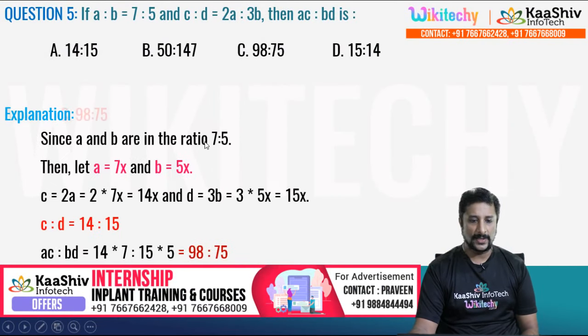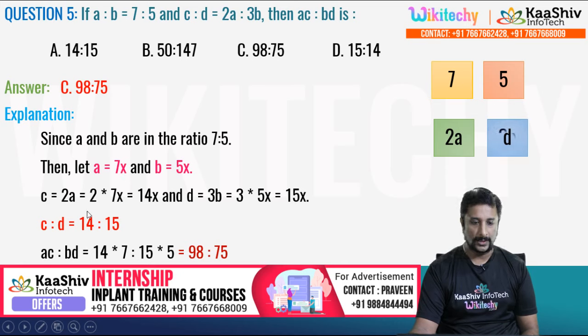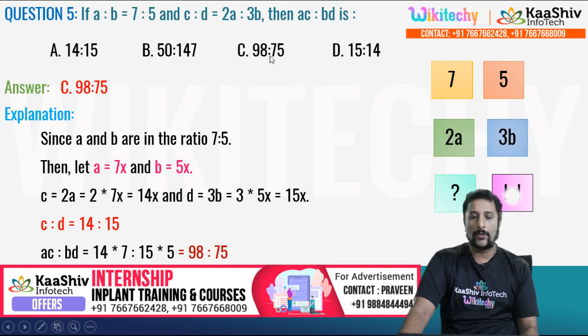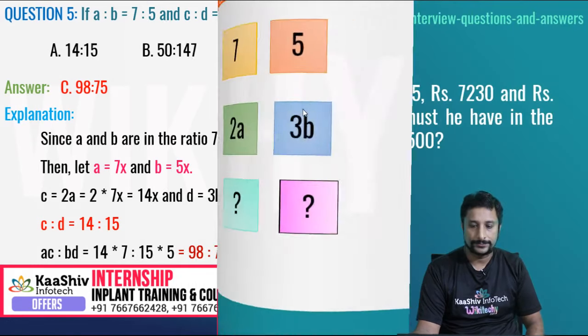So A is to B is 7 is to 5. So A is equal to 7x and B is equal to 5x. That's the ratio. So putting this in x, you get C is equal to 14x and D is equal to 15x. So 14 and 15. So AC is to BD: 7 into 14 is to 5 into 15. So you get the answer as 98 is to 75. We don't have any logic here; we have to put the formulation for this one. It's a kind of simplification technique.